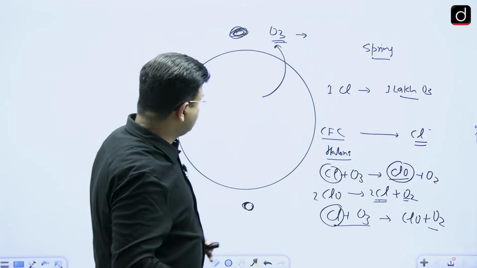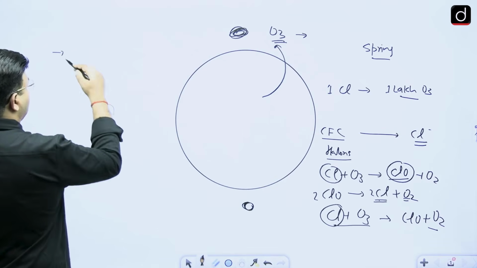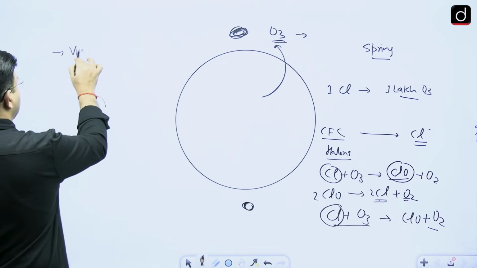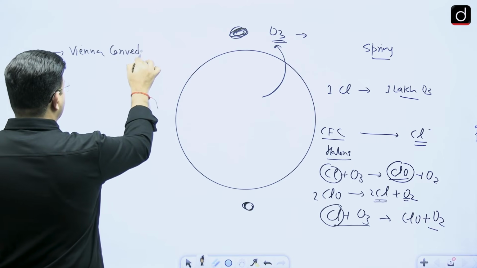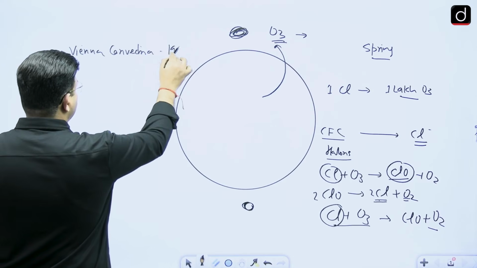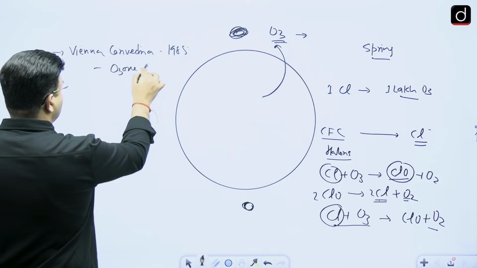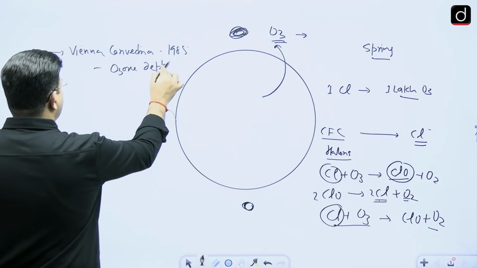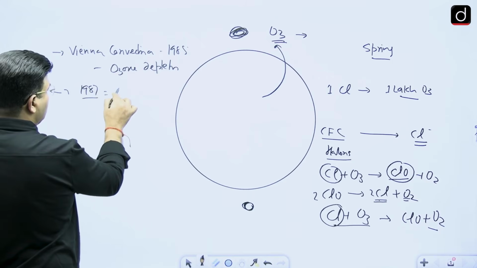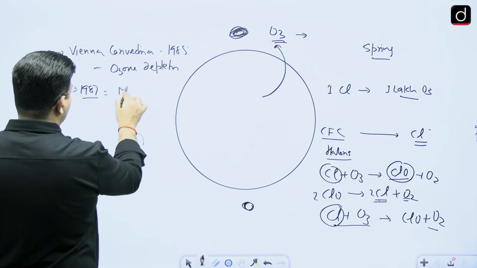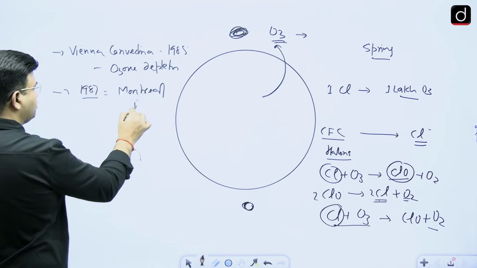So the first time, the Vienna Convention took place in 1985 for ozone depletion, and thereafter in 1987 at Montreal in Canada, it was converted into a protocol, the Montreal Protocol.